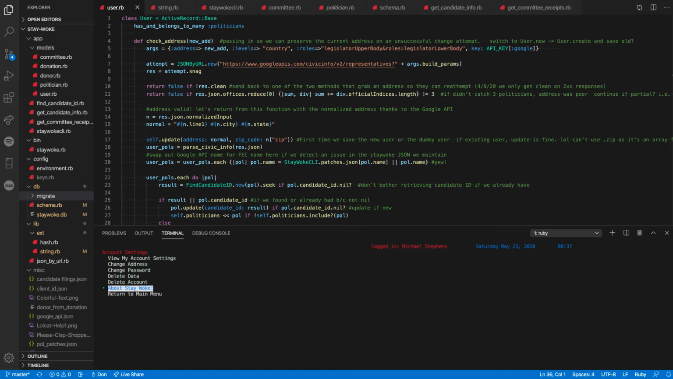So we will go back to the main menu. Information for my district, which in this case is Michael Stevens' district. And these are your 3 representatives at the federal level: Dianne Feinstein, Kamala Harris, and then Adam Schiff is your local person. So let's find out about Adam Schiff.